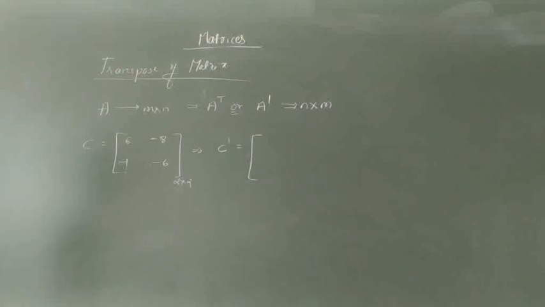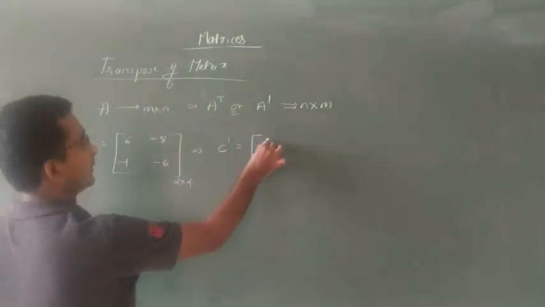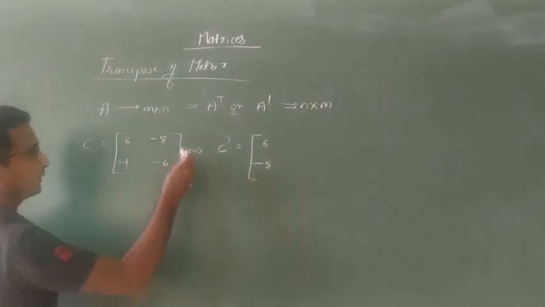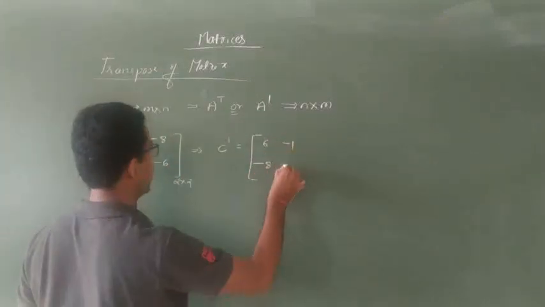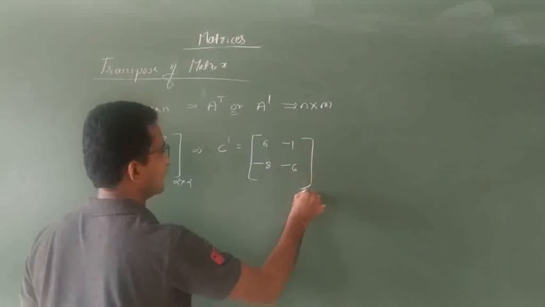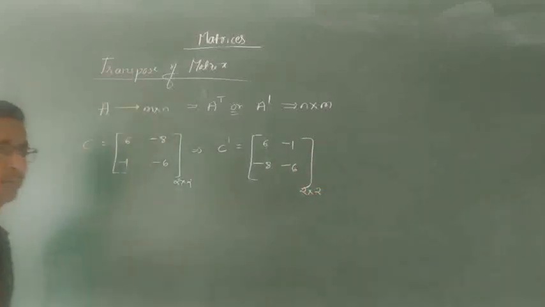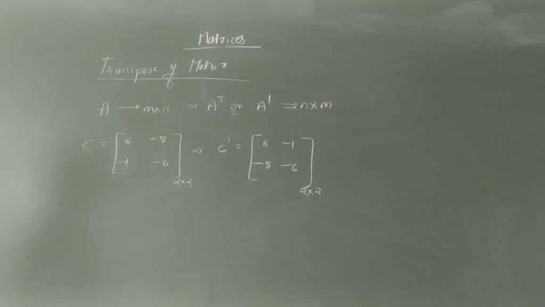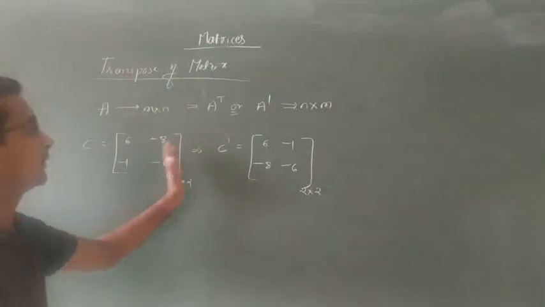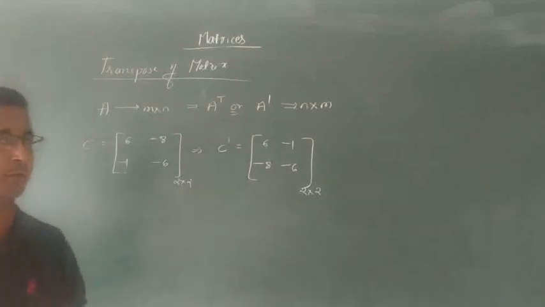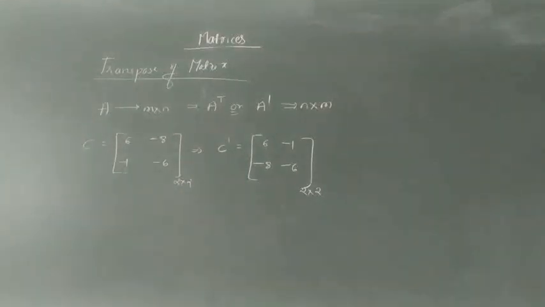To write its transpose, the first row we write in the first column, that is 6, minus 8, second row in terms of the second column, minus 1, minus 6. This is also true. But C is not C dash in the square matrix, because equality holds when the corresponding elements are equal. Got it? So this is one of the best examples for the transpose of the matrix.